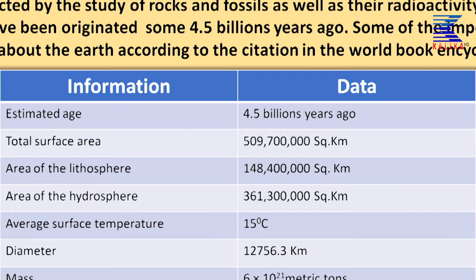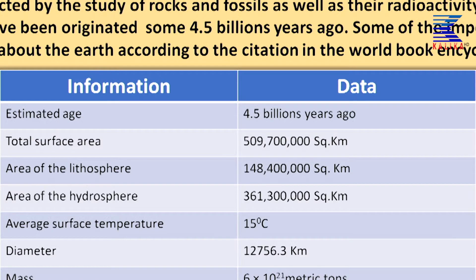It is all based on the facts obtained by the study of rocks and their radioactivity. Some of the important statistical data about the earth according to the citation in the World Book Encyclopedia is given below. There you can see the table, there is information and data.